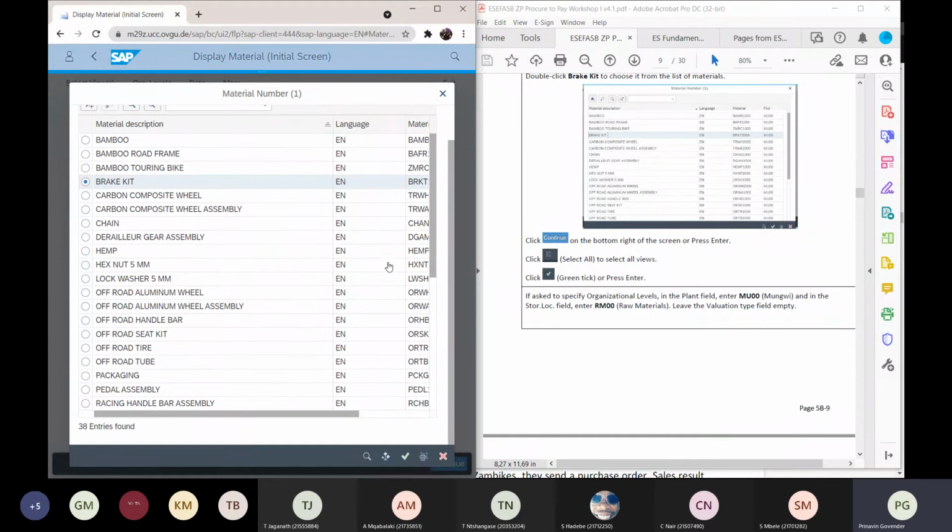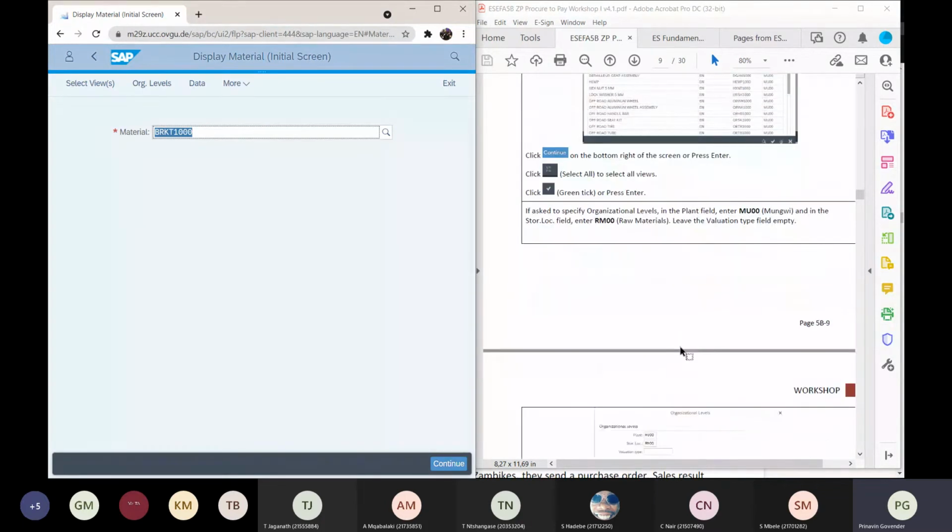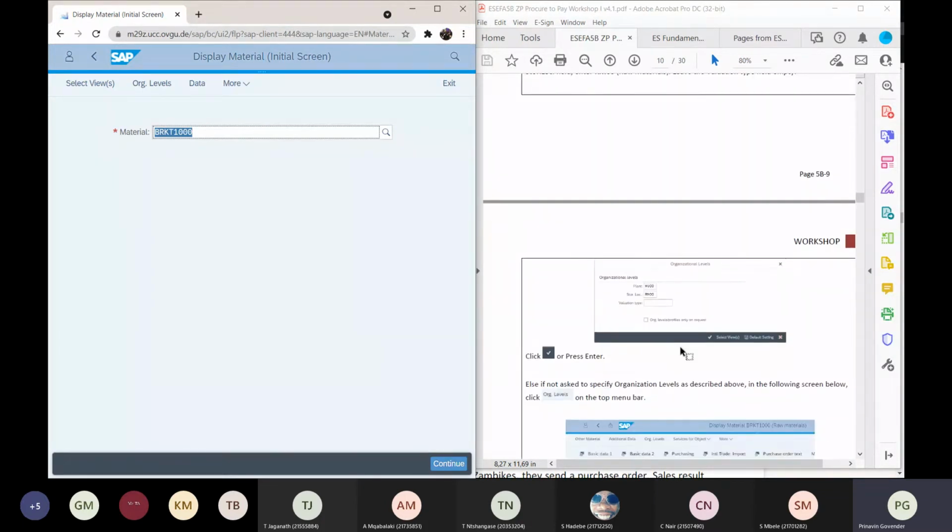And do you see how I keep two screens open? Anybody want me to show them how to do that? I could show it to you, but it enables me to read what's on the screen on the left-hand side, and I can do it on the right-hand side. If you are very lucky and you have two computers or laptops, or maybe an extended screen, you can do that as well. All right. So there's a green little button. I click on the green little tick, and I'm back to the field, and it shows me where I am.